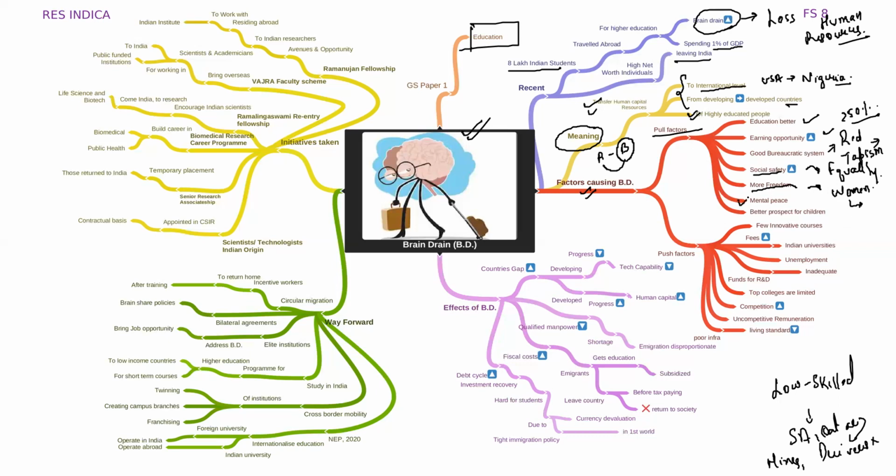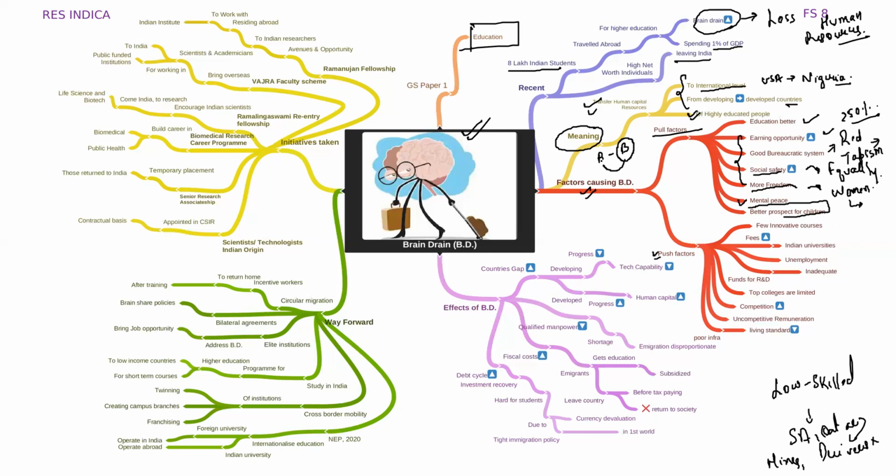Mental peace is attributed to the above reasons. And better prospects for children. So these are some of the pull factors which lead to brain drain. Got the point? Now, there are some push factors also.